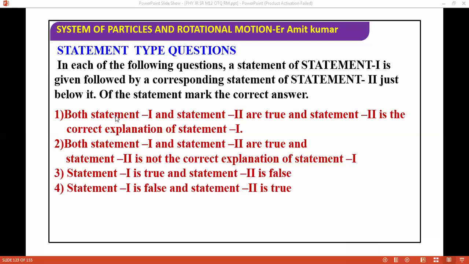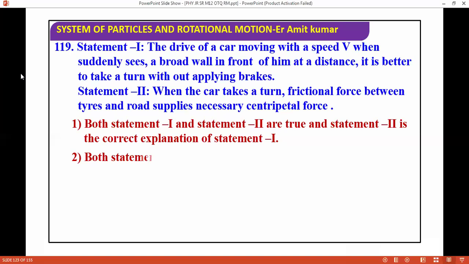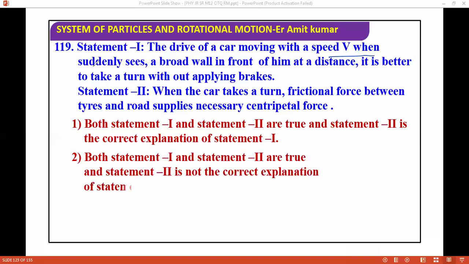Statement one: the driver of a car moving with speed v suddenly sees a broad wall in front of him at a distance. It is better to take a turn without applying brakes.